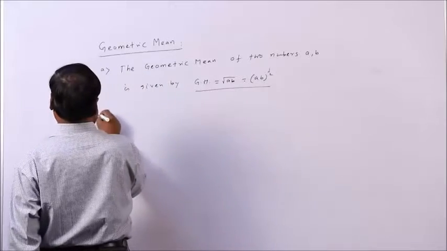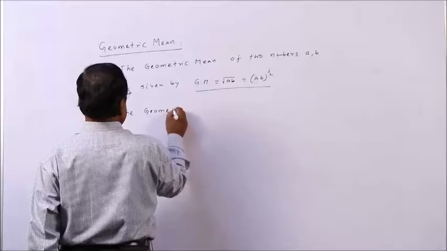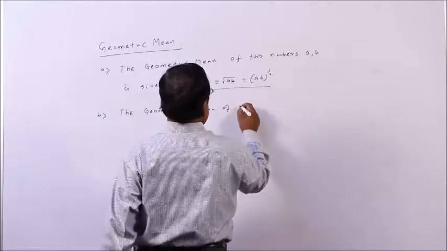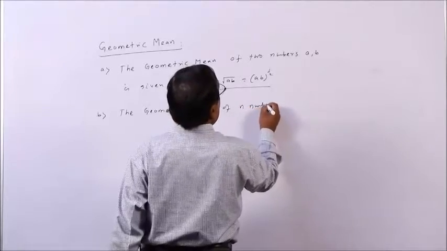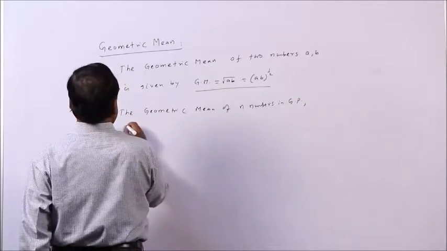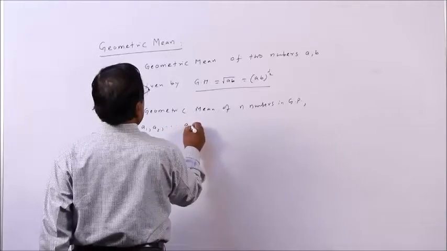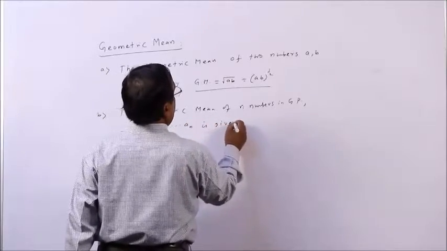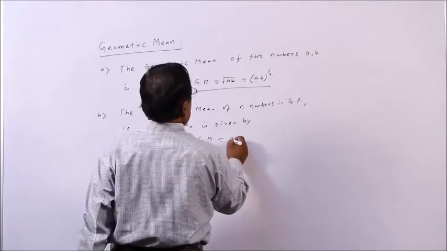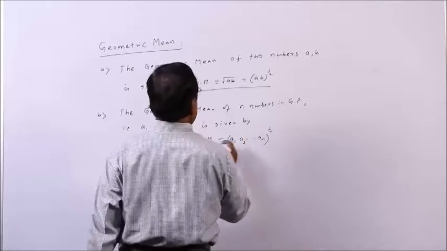So, similarly, the geometric mean of n numbers in GP, that is A1, A2, ..., An, is given by GM equal to (A1 into A2 dot dot dot An) to the power 1 by n.